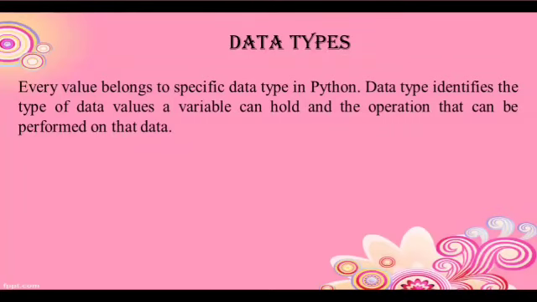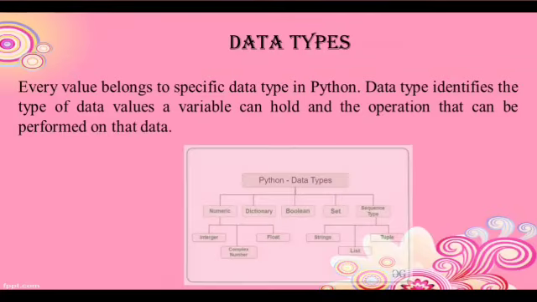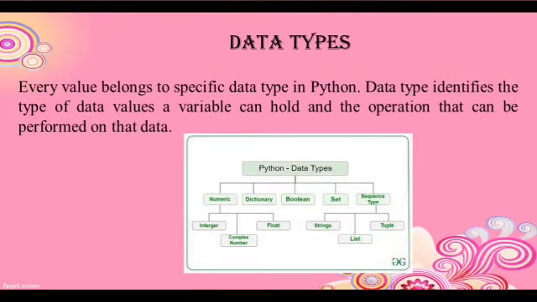Now come to the data type. Every value belongs to a specific data type in Python. A data type identifies the type of data that values or a variable can hold and the operations that can be performed on the data. There are many data types: numeric, dictionary, boolean, set, and sequence. Here we are going to study only the basic data types, numeric and string.